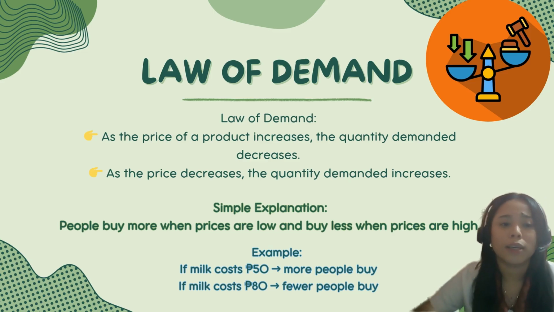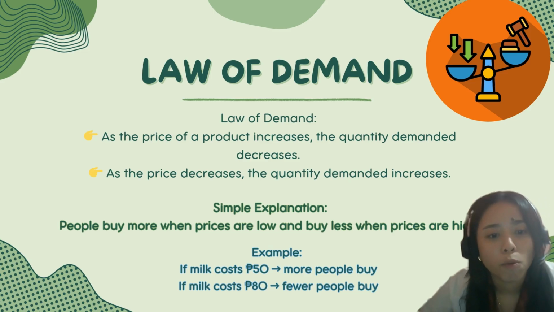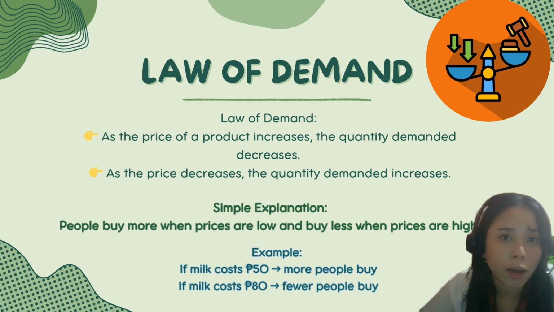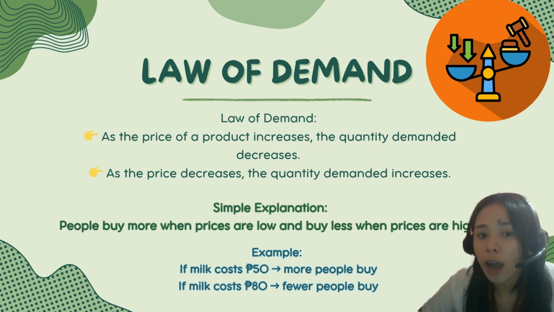To put it simply, people tend to buy more when prices are low, right? And buy less when prices are high. Because when prices are low, a lot of people can afford. You have the capability to buy that certain product because you can afford. But when the prices are high, less people can afford. Not all the people can afford.